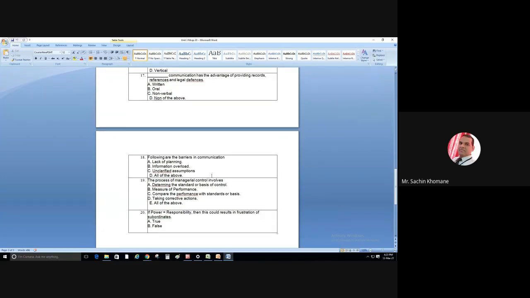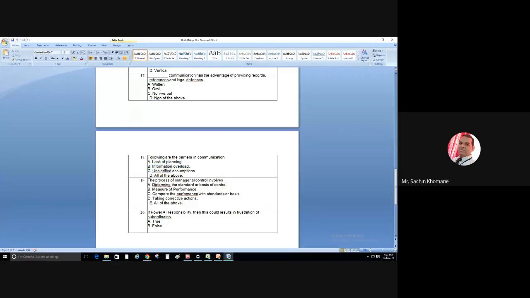Then number 18 MCQ. Following are the barriers in the communication. What are the barriers in the communication? Lack of planning, information overload, unclarity, assumption, or all of the above. So all of the above is the answer. Correct? All are the barriers.